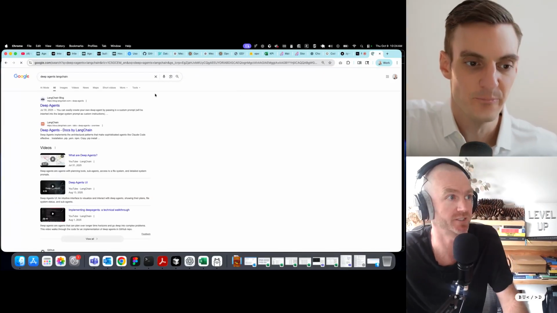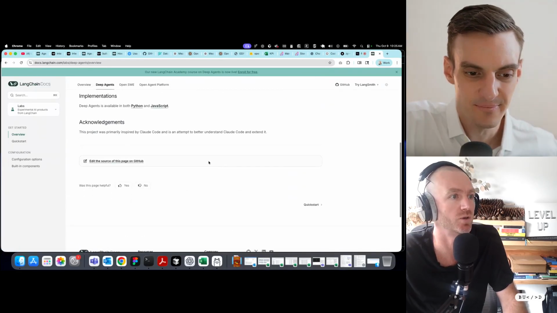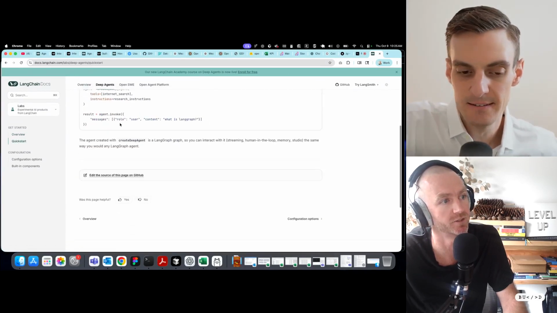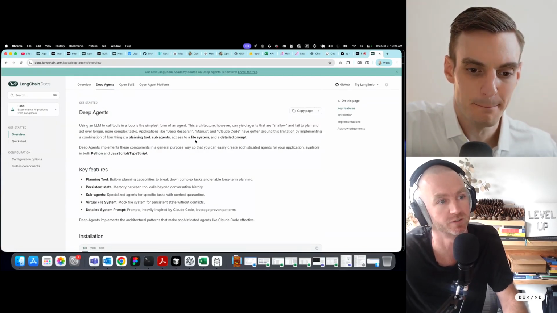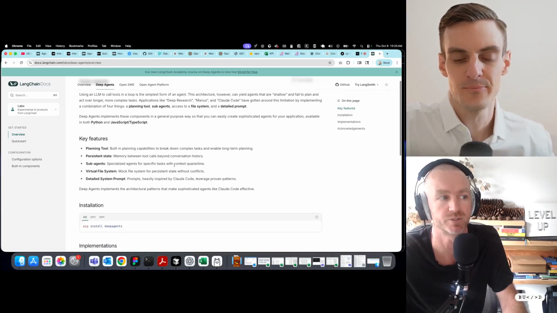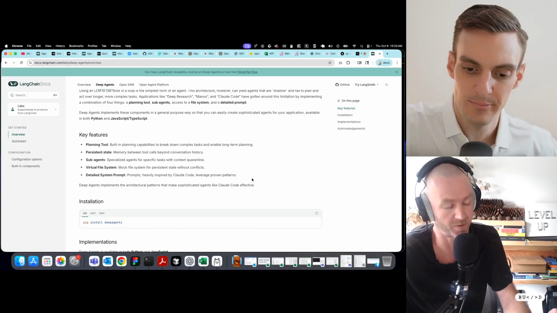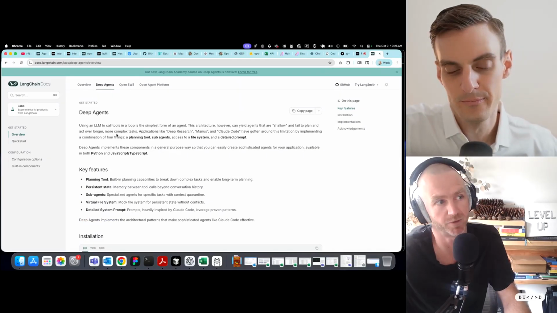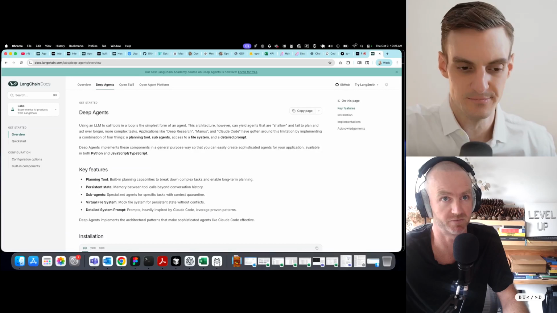Yeah, I was thinking of also using the Deep Agents starter. Because you're right, at its core, a bunch of them are just like search. Where is the overview? Deep Agents. Here. Yeah, a planning tool, sub agents, file system, detailed prompt, and then a couple of tools, basically web search and a bunch of different component parts. There might be requirements for a Python data analysis container, some of those sorts of things. But start with this and have each of them be a deep agent that has the ability to iterate on itself based on a brief that comes down from this environment here.